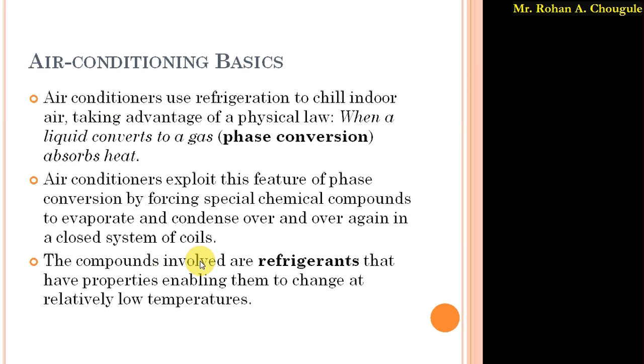So simply, this air conditioner exploits this feature of phase conversion by forcing special chemical compounds to evaporate and condense again and again in a closed system of coils. Different closed coil systems are used in an air conditioner, and in those coils, special chemical compounds are used.